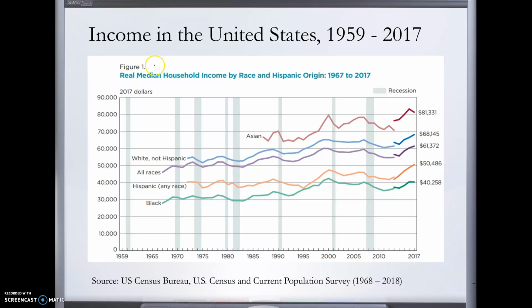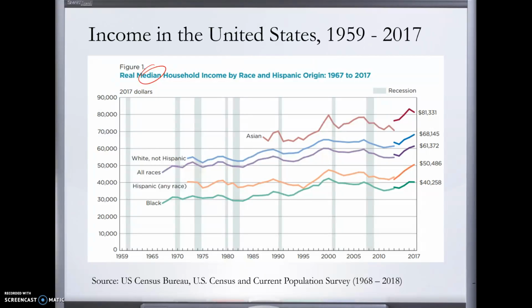We look at median household income, because if we were to use average or mean household income, it would be skewed. It would be pulled way up because of Bill Gates and Elon Musk, and it would be pulled way down by people who are at zero, in other words, they're not pulling in any income. So this particular graph looks at median household income by race and ethnicity. And you can see there's some trend lines here if you're interested in historical trends.